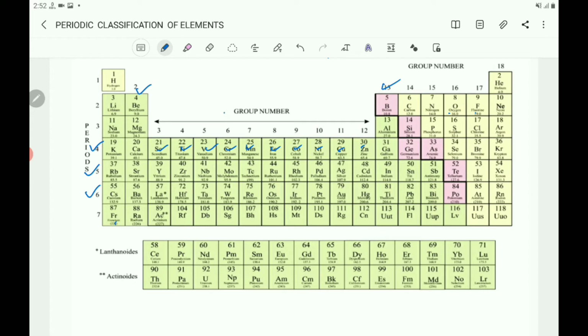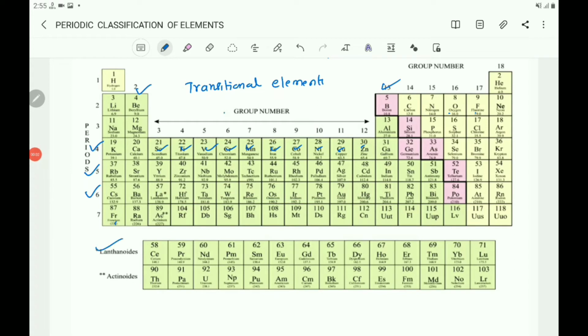In the groups from 3rd to 12, the elements are called transition elements. Which are the transition elements? Between the 2nd and 13th groups there are 10 elements each in the periods 4 to 6.